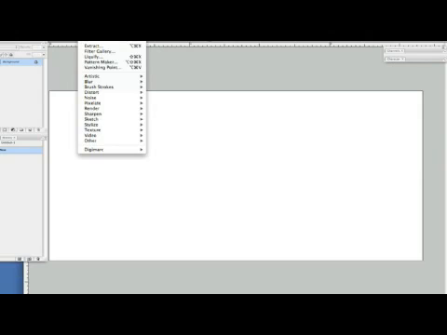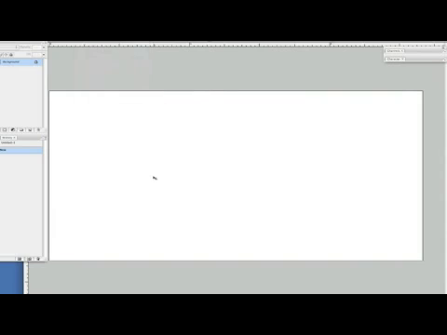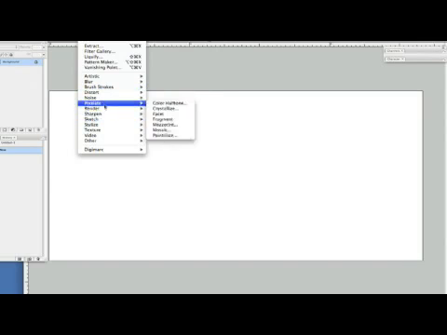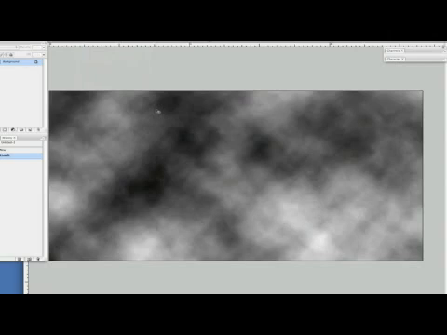I'm going to go to filter. Let's render some clouds in here. Let's hit D to get our black and white again. And then I'm going to hit X to put black in the background and leave white up front. Now I'm going to go to filter, let's go to render. Let's render some clouds. There we go. A nice good bit of clouds there.